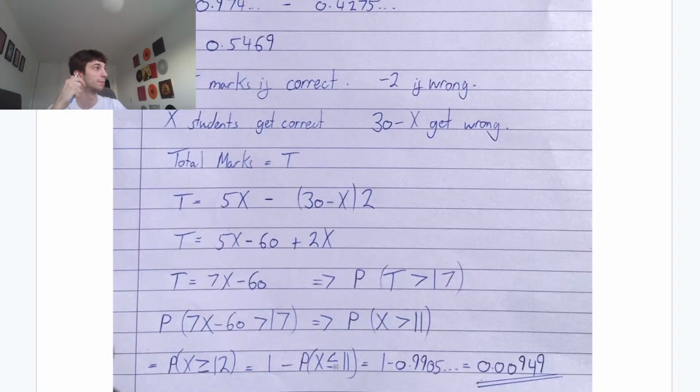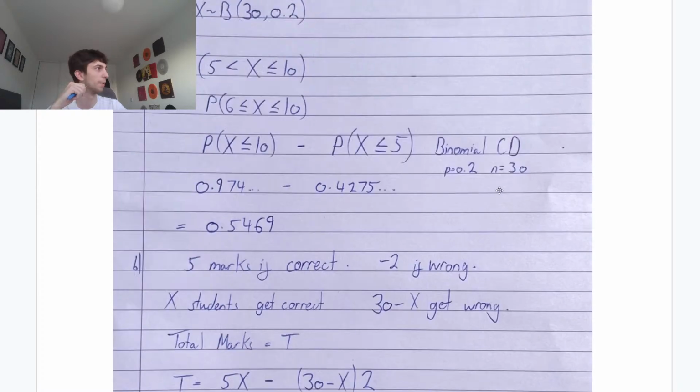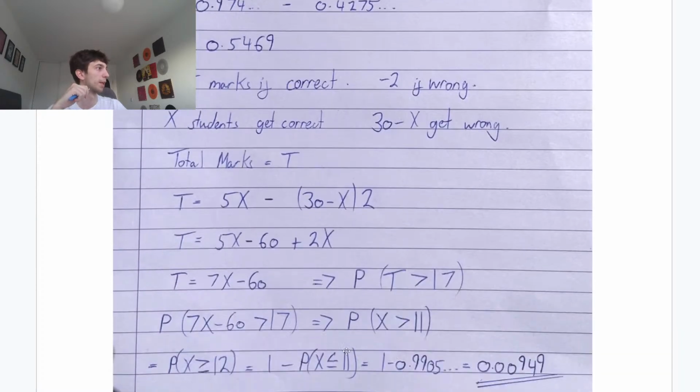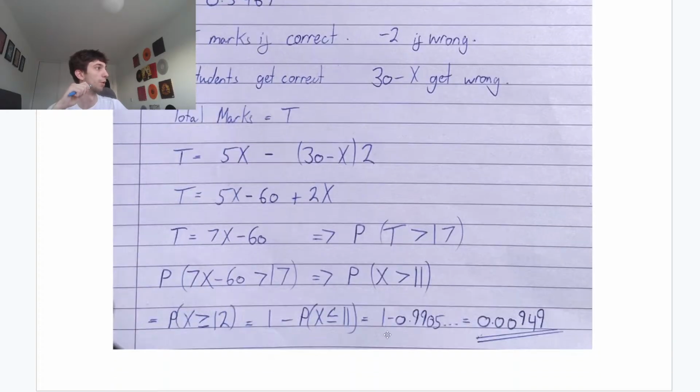Plug this in your calculator. Number of trials was 30. Probability was 0.2, I believe. Yep. Binomial CD, so you plug in the 11, plug in your 0.2 and your 30. That will give you 0.9905. You do 1 minus this probability, as we established, to get 0.00949. That's your final answer.